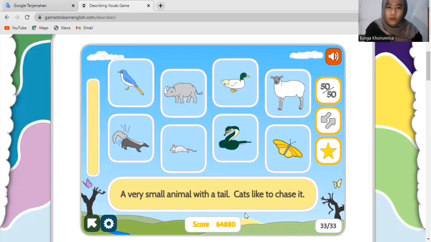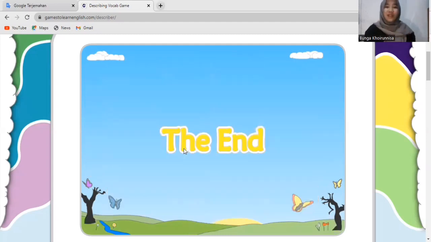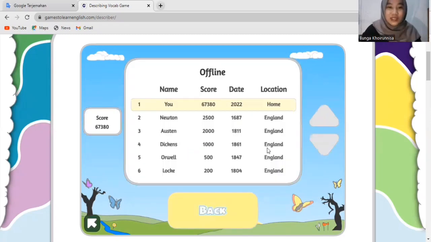A very small animal with a tail. Cats like to chase it. So what is that? This one. Are you sure, guys? Alright, this is a mouse. Good job, everyone. Yay, you all are so smart. All questions have been answered correctly.